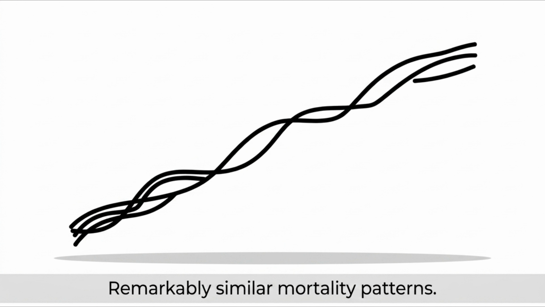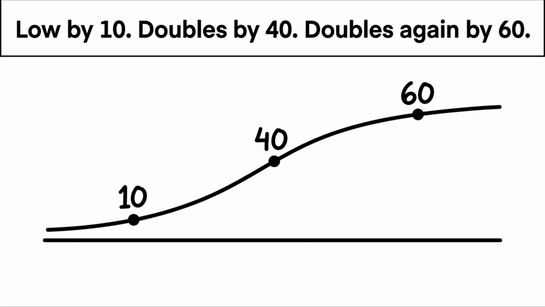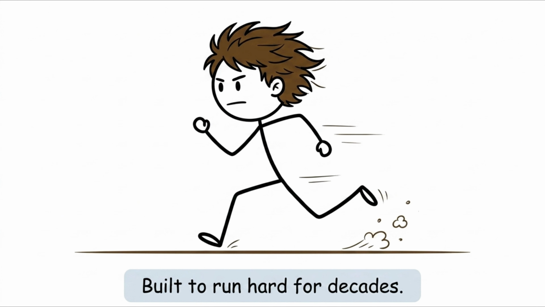Age profiles of mortality risk are remarkably similar across groups. The mortality hazard slows to very low levels by age 10, doubles around age 40, and doubles again before 60. The body wasn't built to fall apart at 30. It was built to run hard for decades, with the real biological aging process kicking in right around the same time it does for us today.